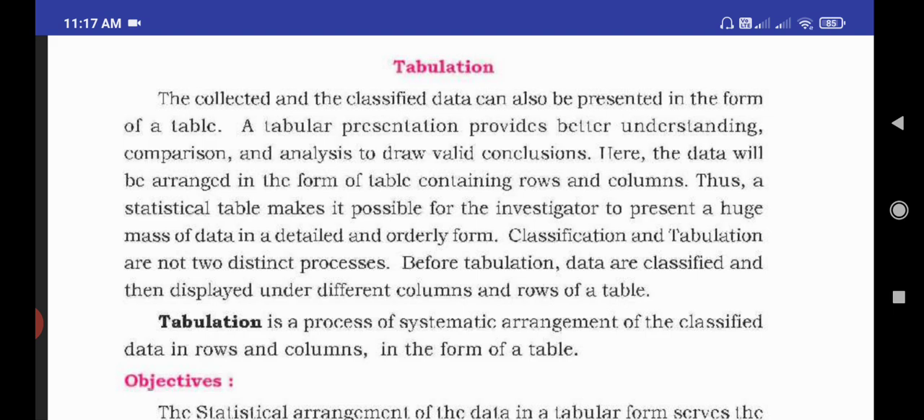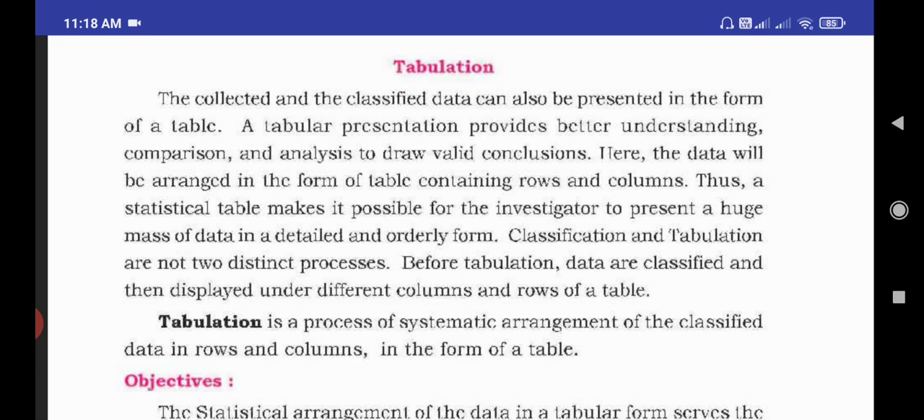In the previous video, we have already discussed the formation of bivariate frequency distribution. In this video, we are going to learn a very important new topic, tabulation.